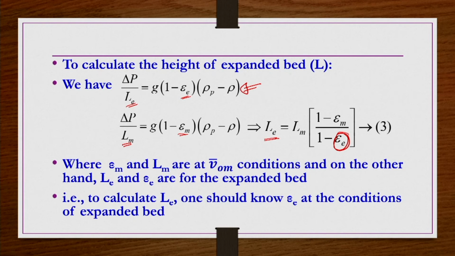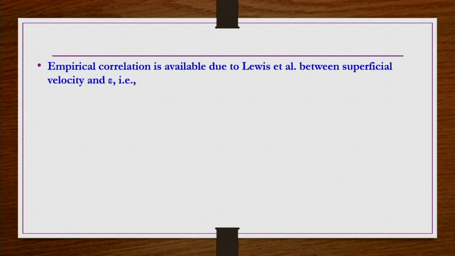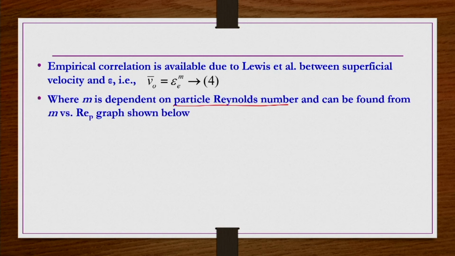So, what we do here is, there are some empirical correlations, based on experimental studies, between superficial velocity and voidage for expanded bed conditions. For expanded bed conditions, the superficial velocity is proportional to the voidage of the expanded bed to the power m. This m is a constant which depends on the particle Reynolds number, not the Reynolds number for the packed bed. It depends only on the particle Reynolds number. It is similar to n versus REP for the hindered settling case. Similarly, m versus REP is available for expanded beds also.